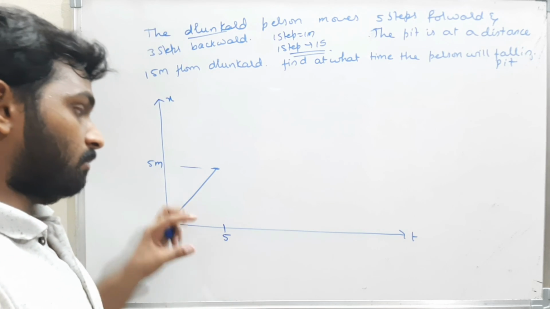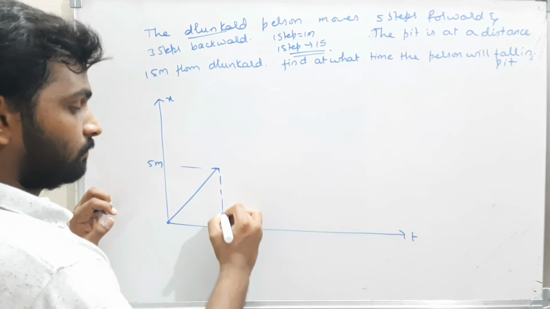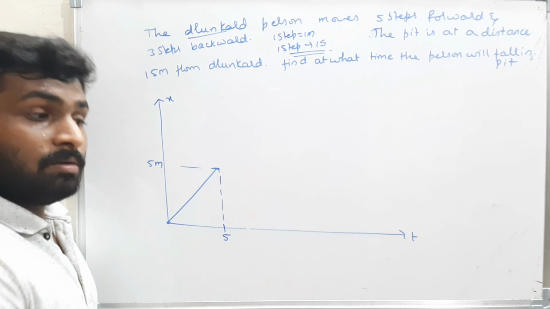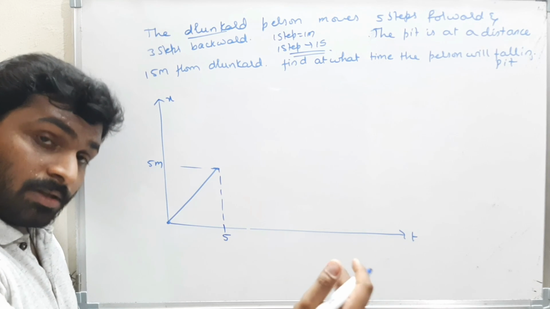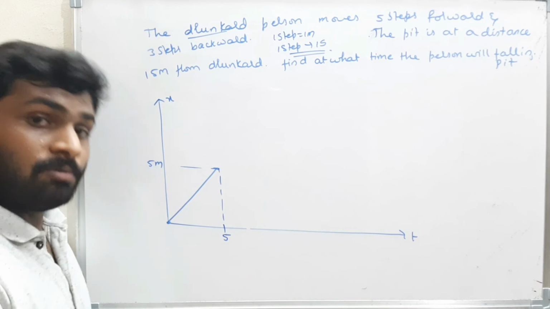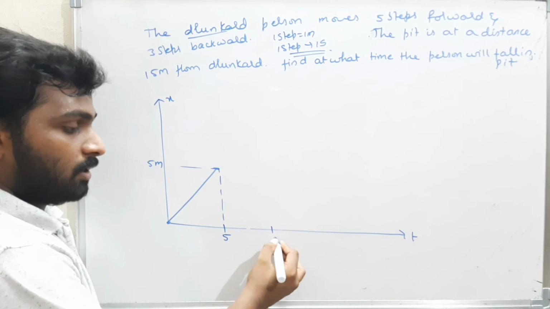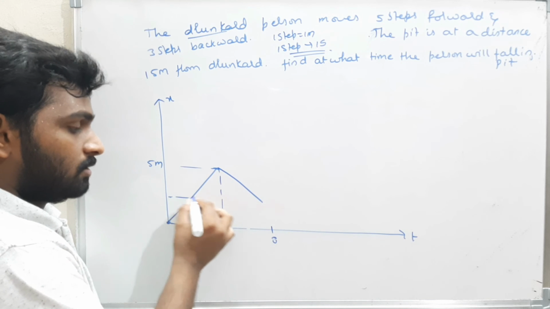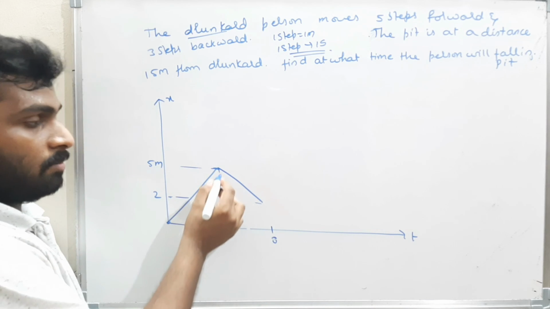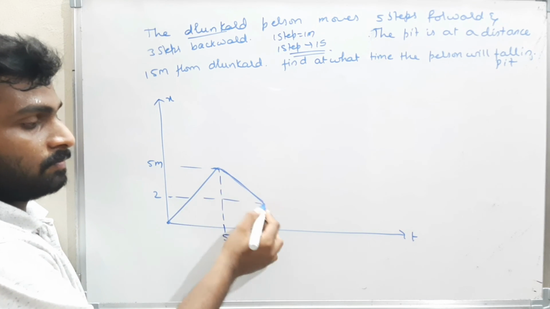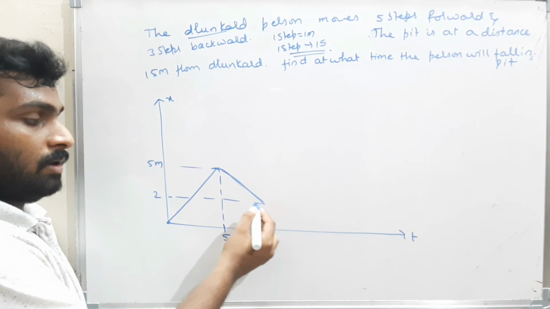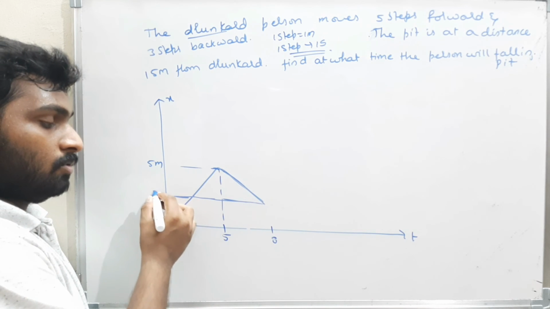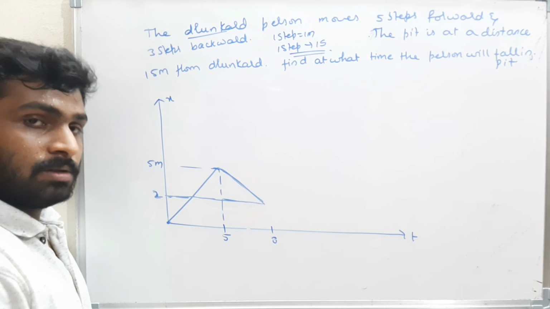Now again he will come back 3 steps backwards. That means at time t equal to 8 seconds, he is coming back here. The distance is 2. He came back 3 steps, therefore his position is 2 meters.